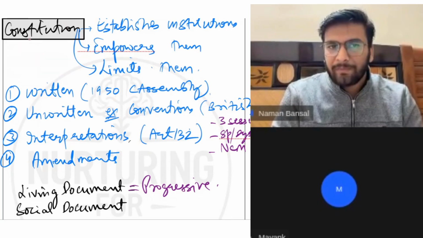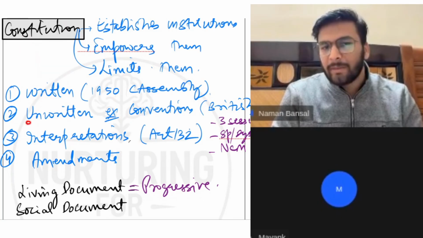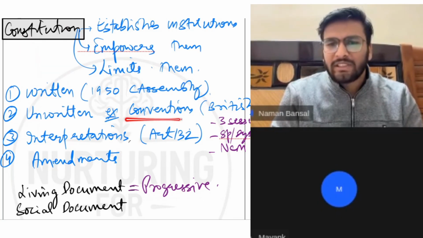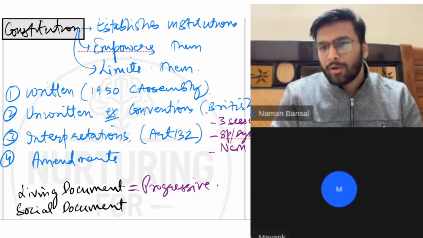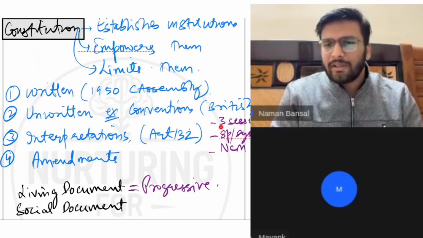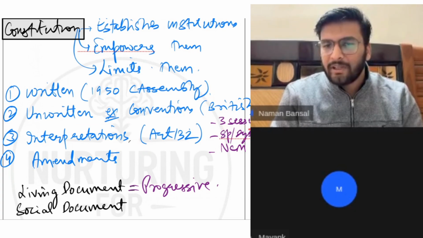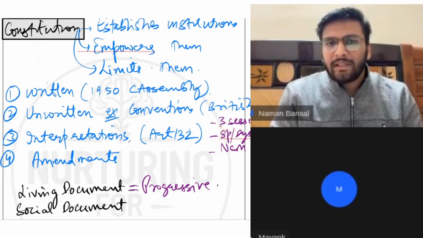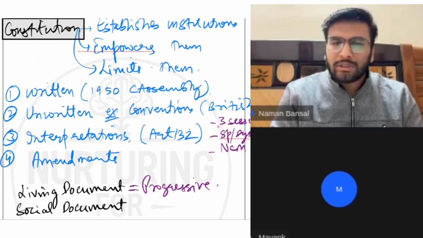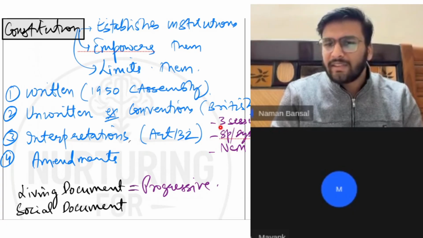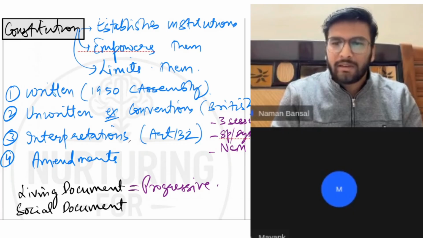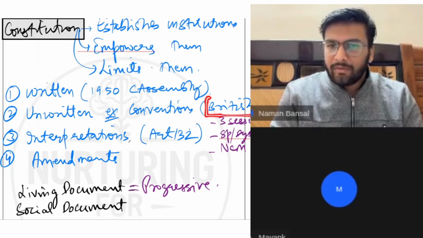The second thing in the constitution is the unwritten part. Unwritten part means, for example, the conventions which we borrowed from the British constitution. For example, in the constitution, it is nowhere written that we will be having three sessions of parliament, right? It is written that the gap between two sessions should not be more than six months. So it is a convention, based on the conventions that we have been following from British rule, because they were there when they colonized us.